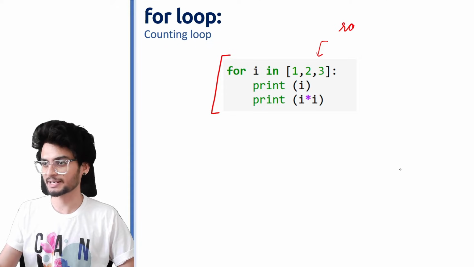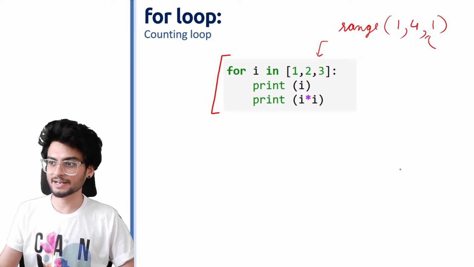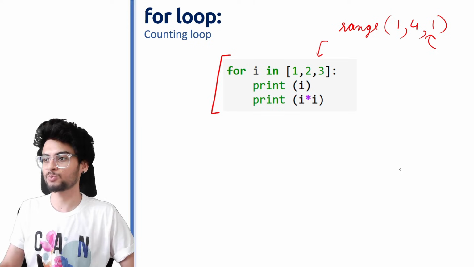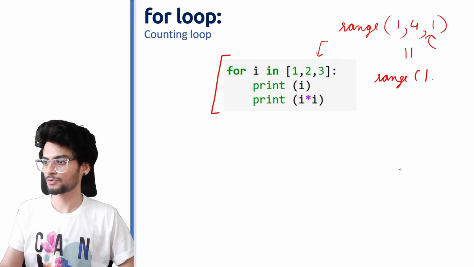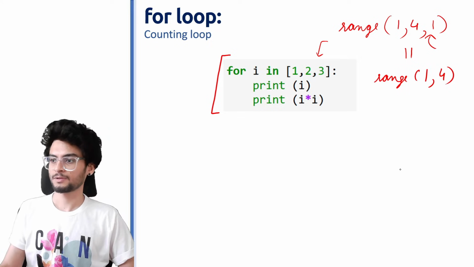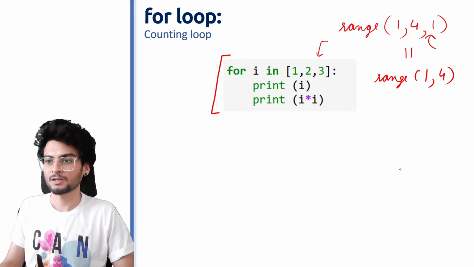So I have to use the range function. I start with 1. I go till 4. And the difference is 1. अगर मैं यहाँ पर ये 1 नहीं भी लिखता, by default the value is +1. So this can also be written as range of 1 to 4. Right? So now we have the range with us. We have a variable.